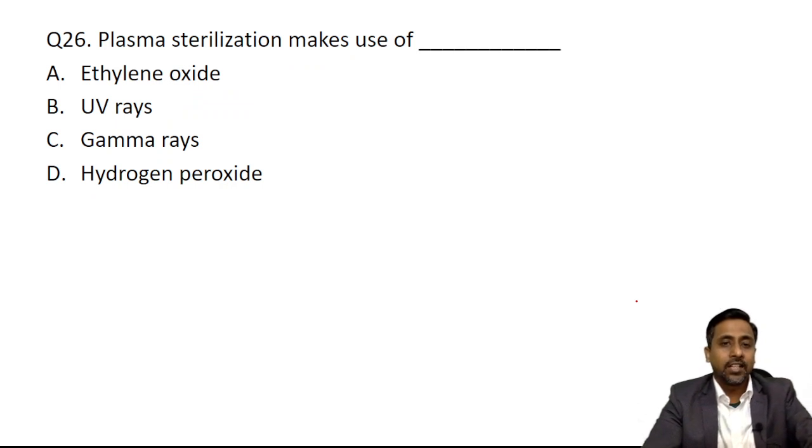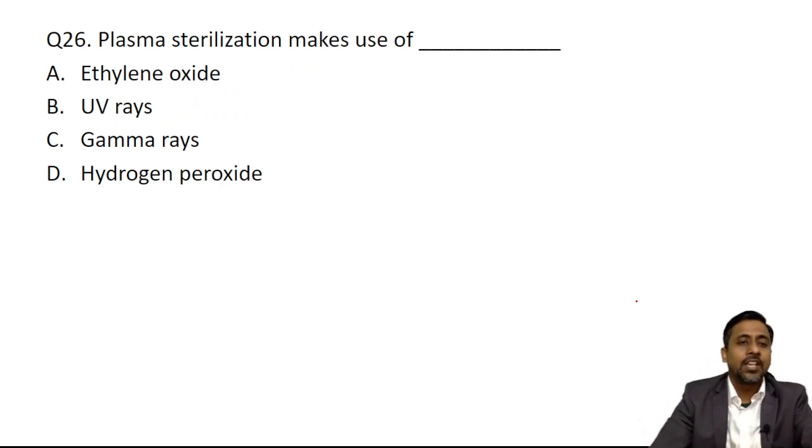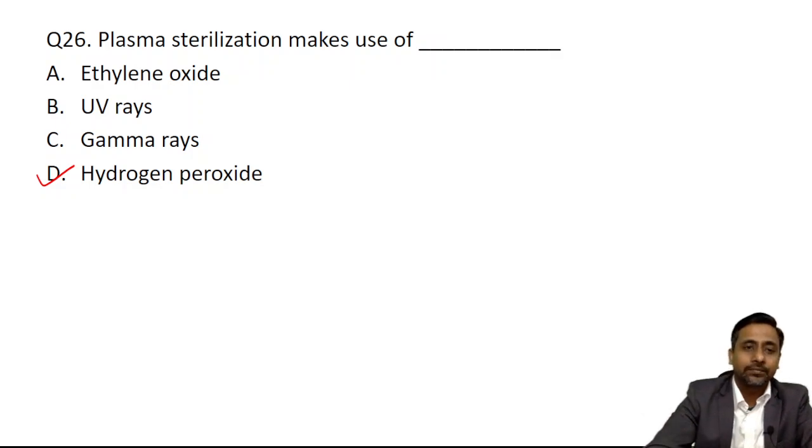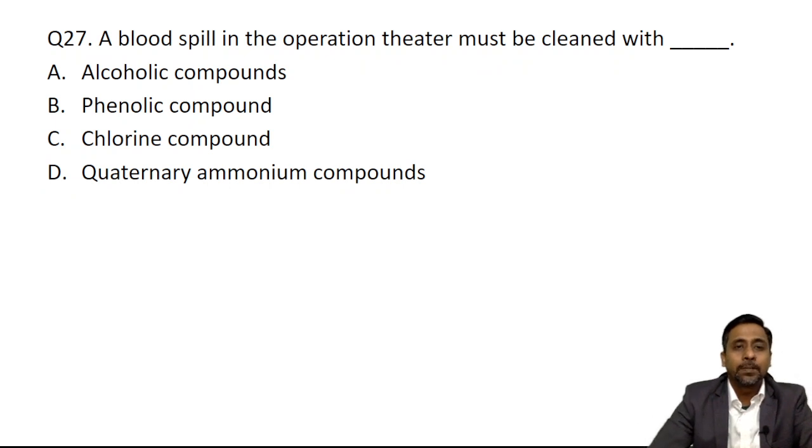So plasma sterilization makes use of which gas? Ethylene oxide, UV rays, gamma rays, hydrogen peroxide. What is the answer? I have told you, hydrogen peroxide, which is exposed to an electromagnetic field, leads to generation of hydrogen free radical and oxygen free radical, and leads to denaturation of microorganisms. Okay. Next question, a blood spill in operation theatre must be cleaned with which one? Sodium hypochlorite. Which one is sodium hypochlorite? Chlorine compound. Okay, so this is the correct answer.